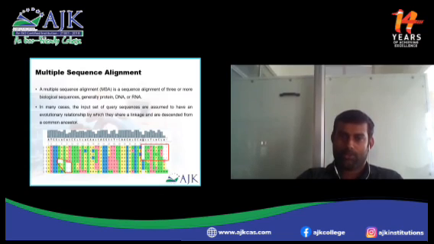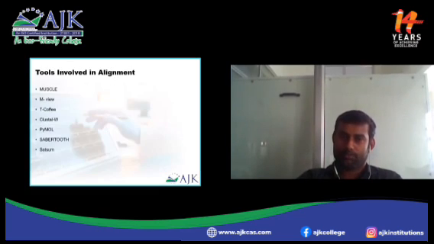Then MSA, multiple sequence alignment, with more than three biological sequences. Multiple sequence alignment is used for both protein as well as nucleic acid. The sequences are aligned and assumed to have an evolutionary relationship, by taking a linkage from a descendant to a common ancestor. By using the MSA, we can do phylogenetic analysis and get an evolutionary relationship.